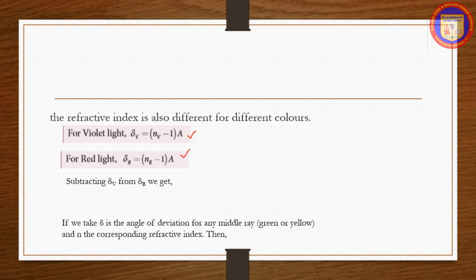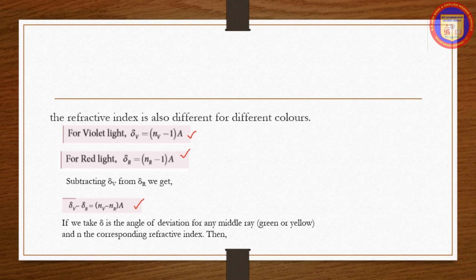The angle of deviation for violet color, δV, is greater than the angle of deviation for red color, δR. The refractive index of the violet color, nV, is greater than the refractive index of the red color, nR. Subtracting δR from δV, we get δV minus δR is equal to (nV minus nR) into A. The term δV minus δR is the angular separation between the two extreme colors in the spectrum, and is called angular dispersion.